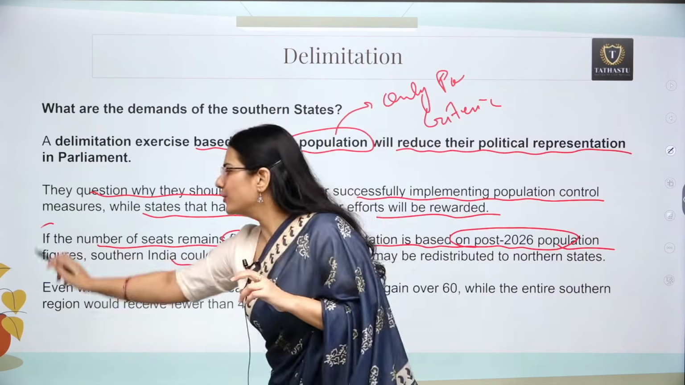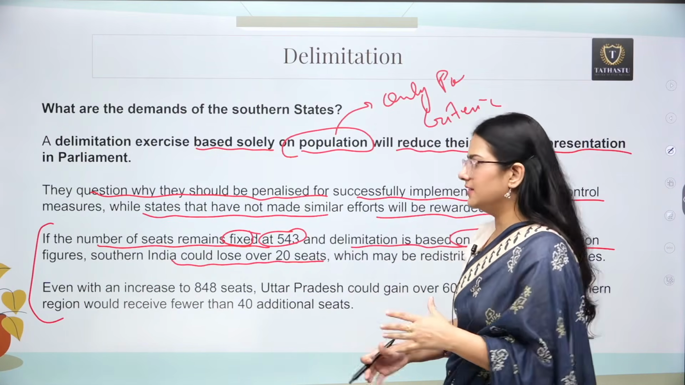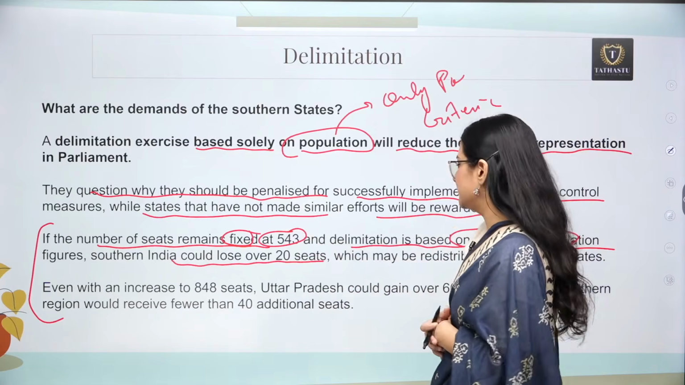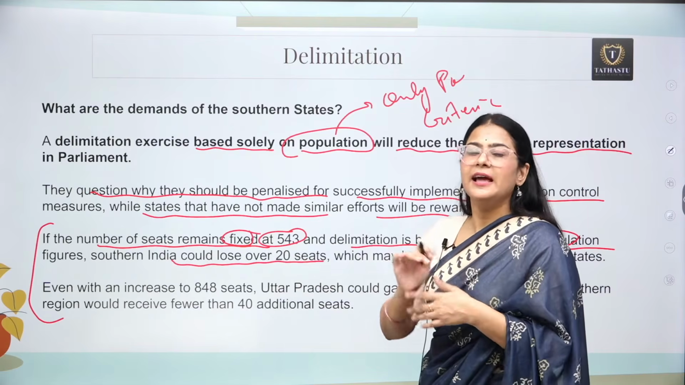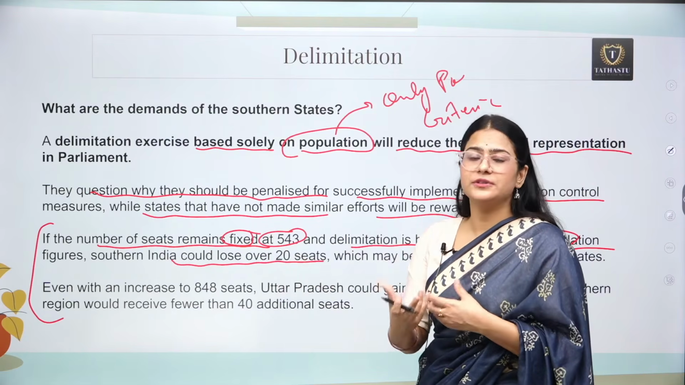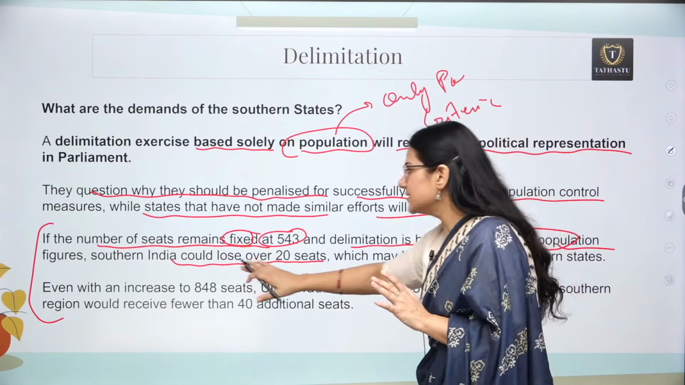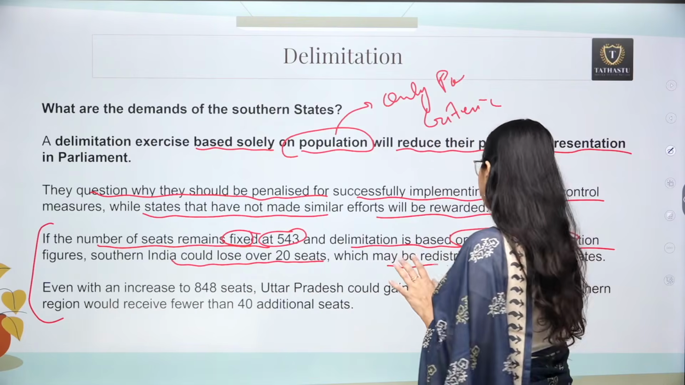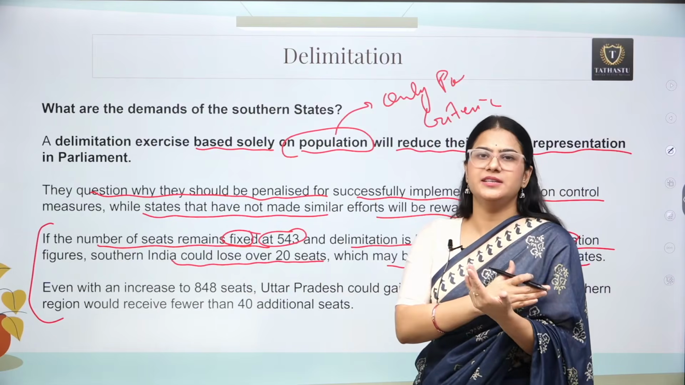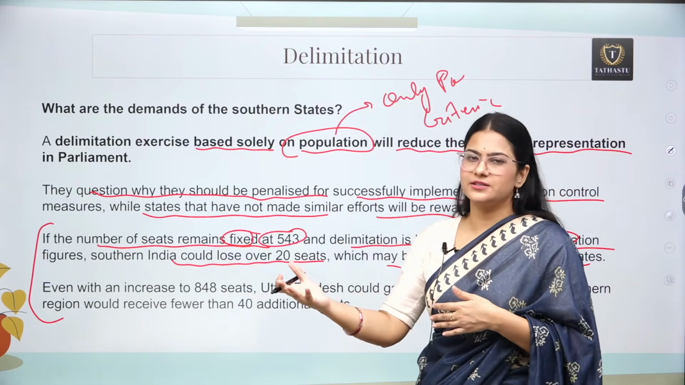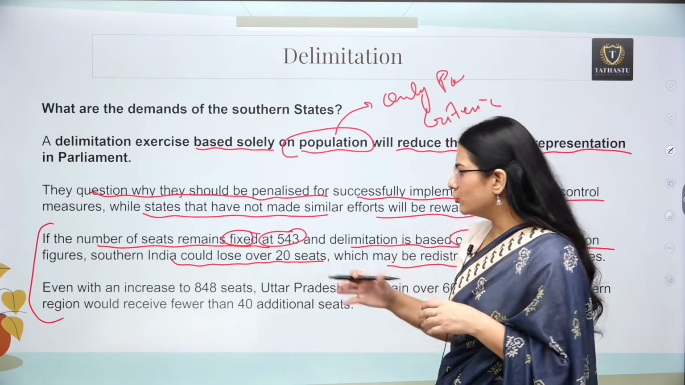Again, these figures are just for understanding. You need not write these figures in the examination, because your answer is going to be very lengthy. No need to write all those things, just understand them. If the number of seats is fixed at 543 and we have a delimitation after the 2026 census, then it is highly likely that the southern states will lose 20 seats, which may be redistributed to the northern states. It means a loss of 20 seats for southern states and a gain of 20 seats for northern states. So obviously southern states are not going to be happy about it.